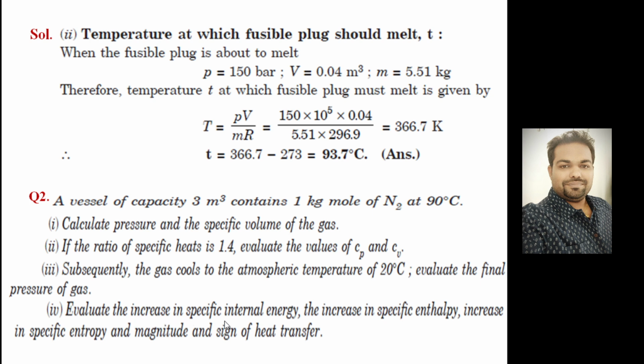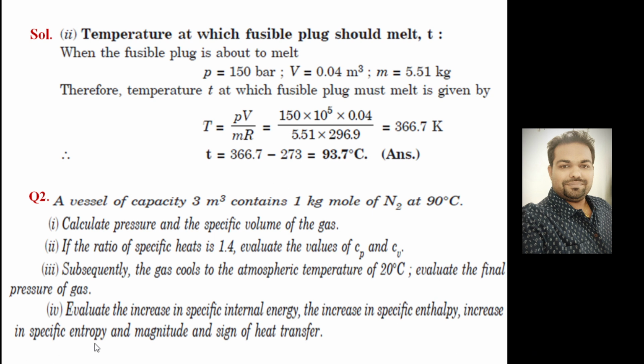The last one: evaluate the increase in specific internal energy, the increase in specific enthalpy, the increase in specific entropy, and the magnitude and sign of heat transfer. That is what is going to be asked. So the increase in specific internal energy is nothing but Cv times (T2 minus T1). You can calculate it. The increase in specific enthalpy is Cp times (T2 minus T1). T2 and T1 are given.